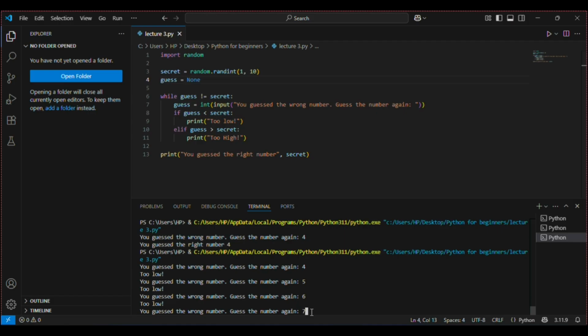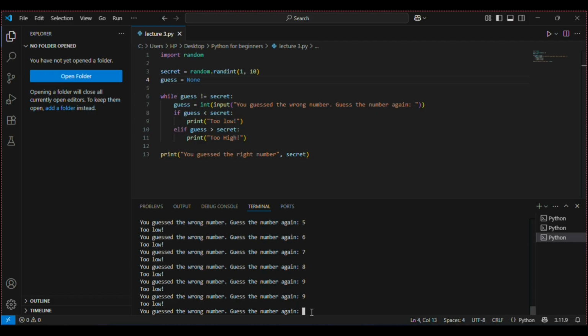So that's how you debug your code. You can have problems with your code, but by running it again and again and by thinking logically, you can fix it. It is not basically possible to build a whole working code in the first go. For example, when I did it the first time, I did not have this part of the code, and I did not have this print statement. I ran this code and I thought, okay, when I guessed the right number, it is not printing out anything, and therefore I included this print statement.